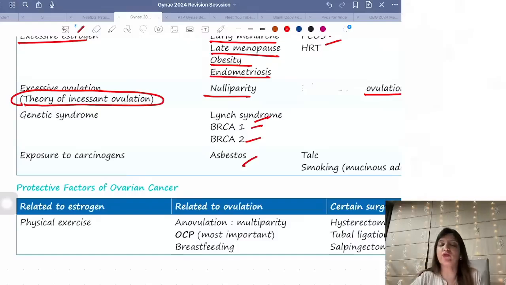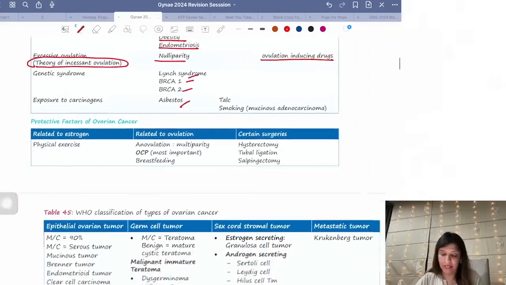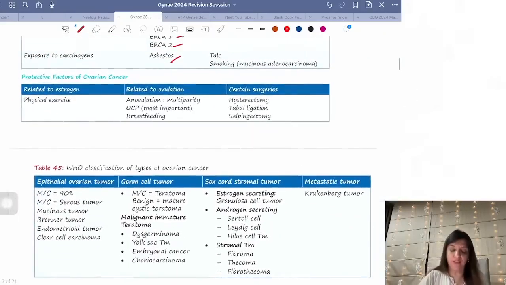All during 9 months of pregnancy, a female experiences anovulation. So if a female has not become pregnant, she has never been anovulating, she has been ovulating regularly, and the more the ovulation, the more are the chances of ovarian cancer, right?